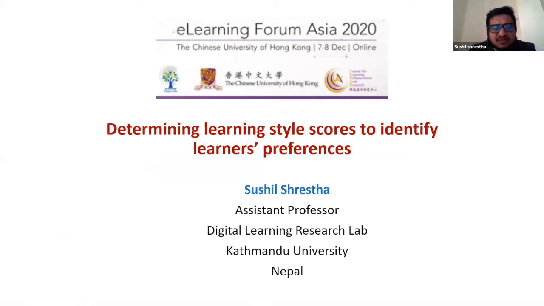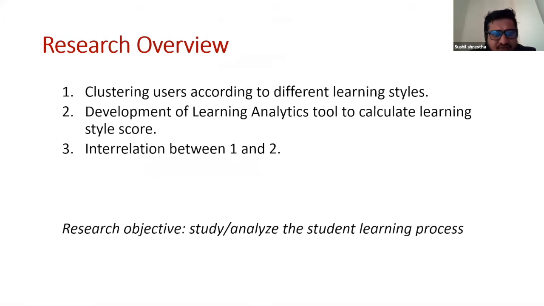I'm from Kathmandu University. So I'll be presenting on determining learning style scores to identify learners' perspective. Talking about the research overview, basically I'll be talking on three things. The first is how can we develop the clusters model by taking the learner preferences or styles. And then I'll be talking about how can we develop the learning analytics tool that can calculate the learning style score. And the next is how these two different themes or components can be interrelated. So the overall objective of this research is to study or analyze the student learning process.